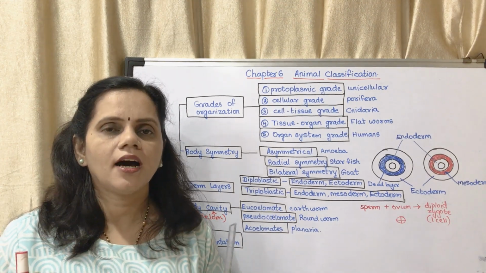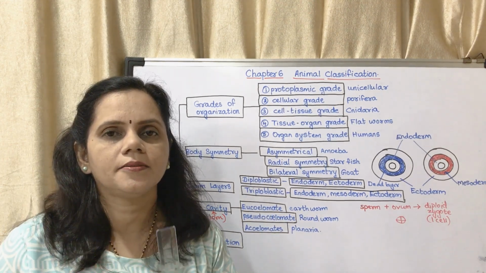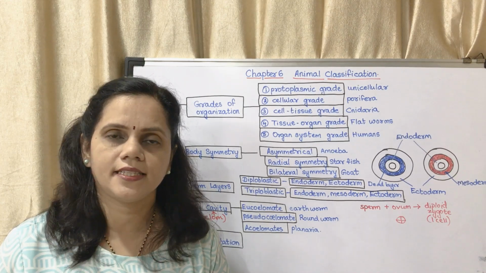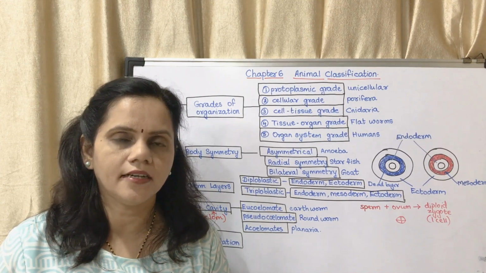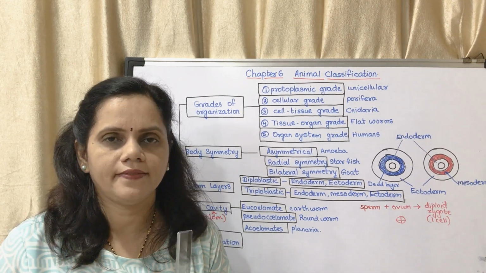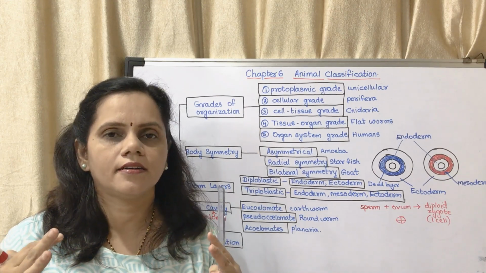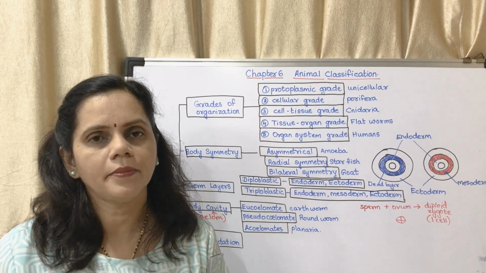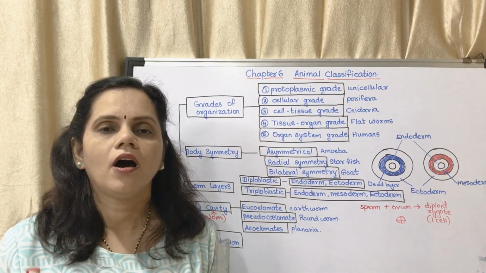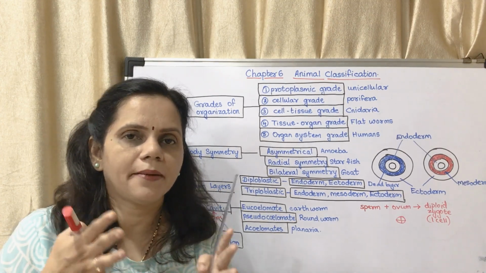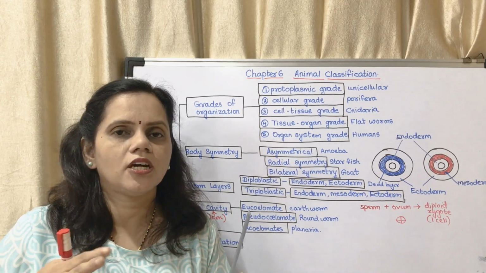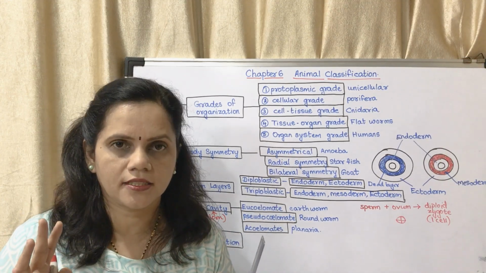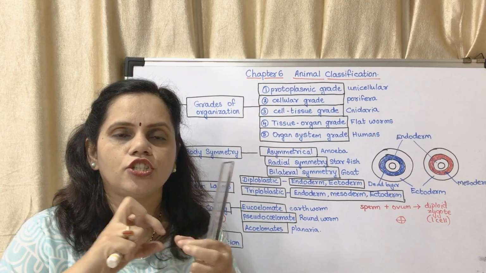Eucoelomate means, in our body there is a digestive system, an alimentary canal in the center, and then there are blood vessels, and different organs of the circulatory system and the excretory system. All these organs are kept separately from each other. It is not that the heart is connected to the lungs.